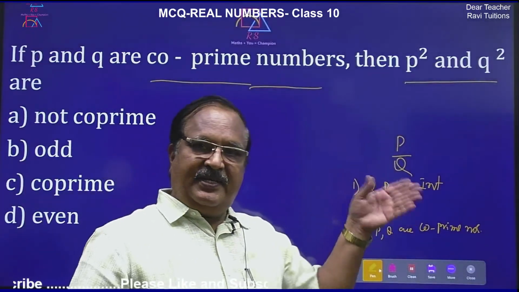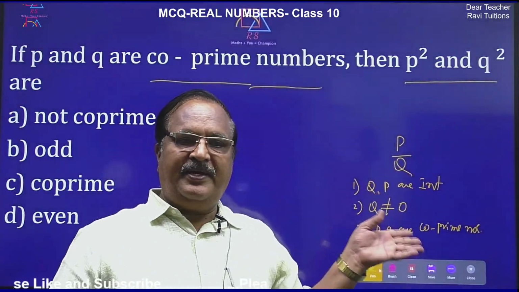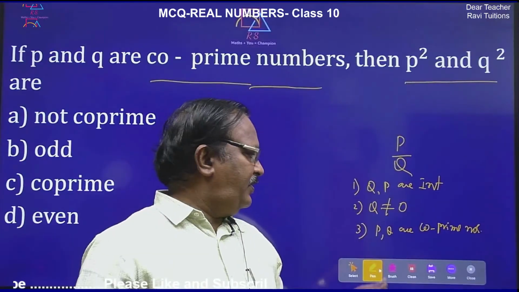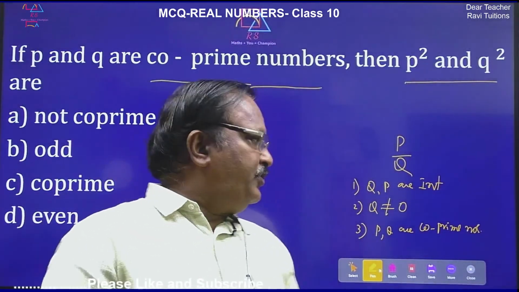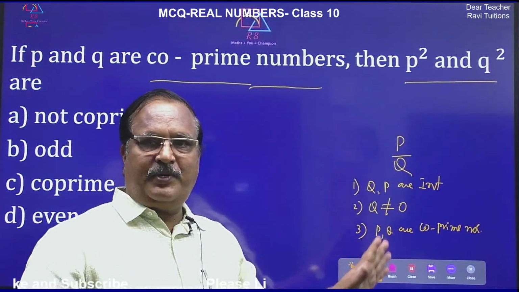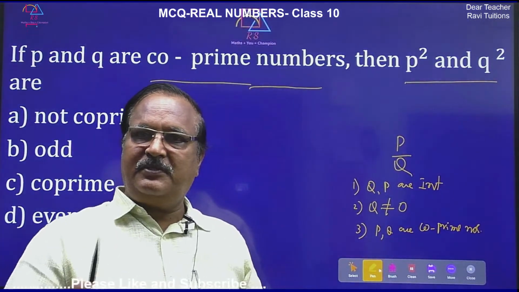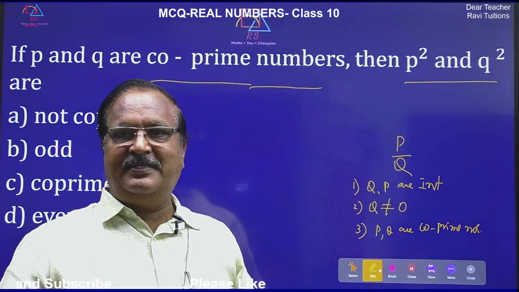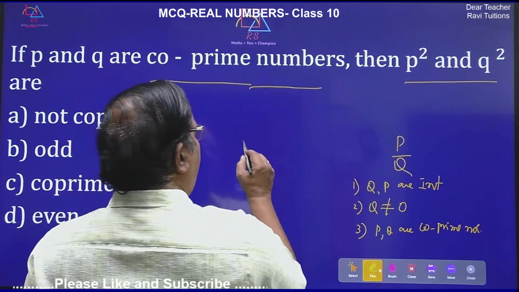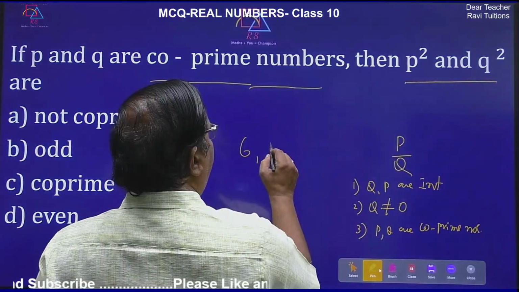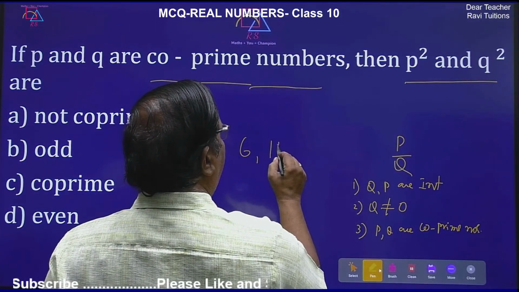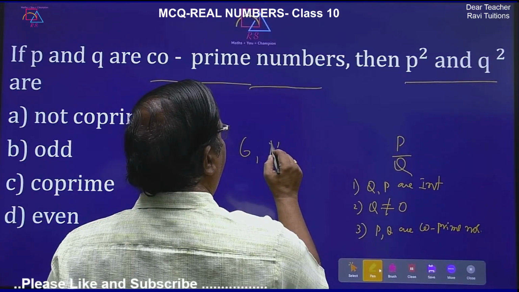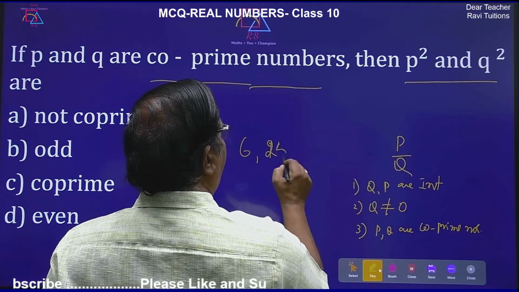P by Q is a rational number where P and Q are integers, Q is not equal to 0, and P and Q are co-prime numbers. Okay. So you should know what are co-prime numbers. Co-prime numbers are different from prime numbers. So co-prime numbers, for example, 6 and 25.